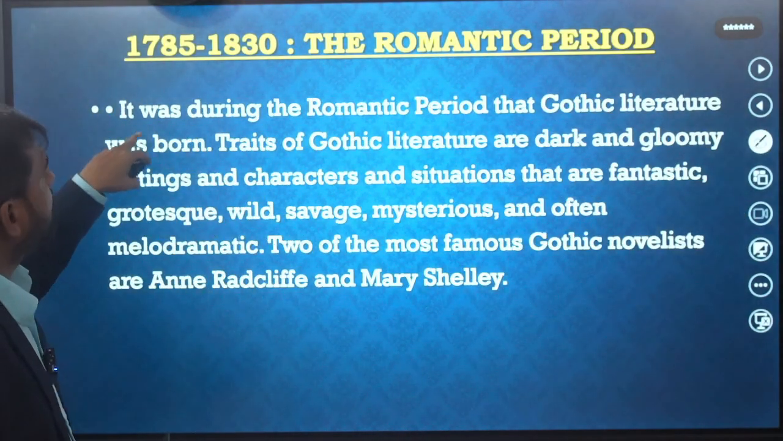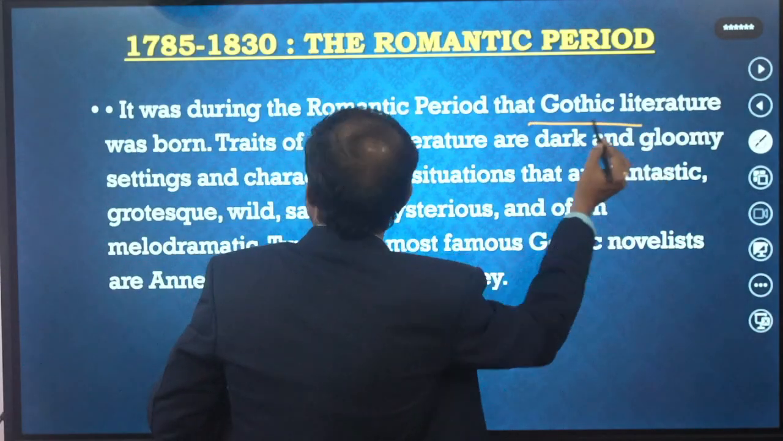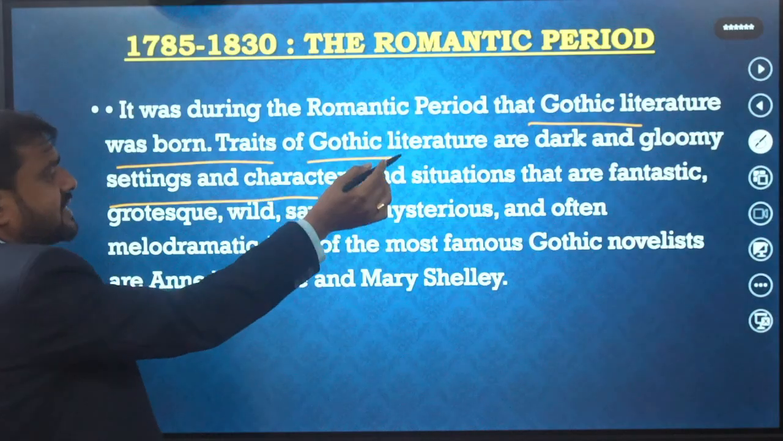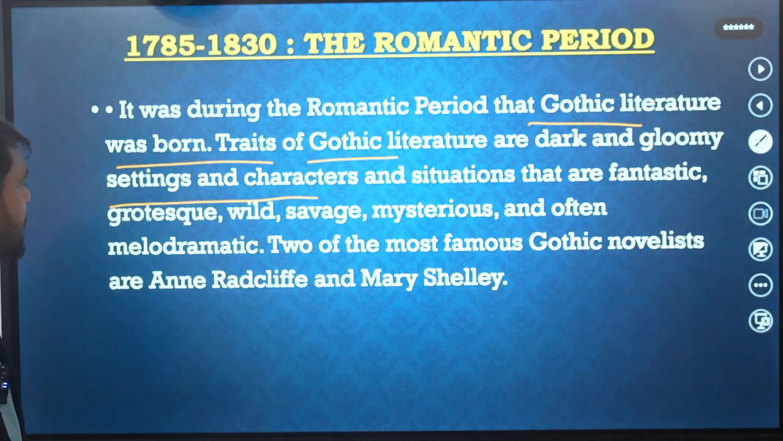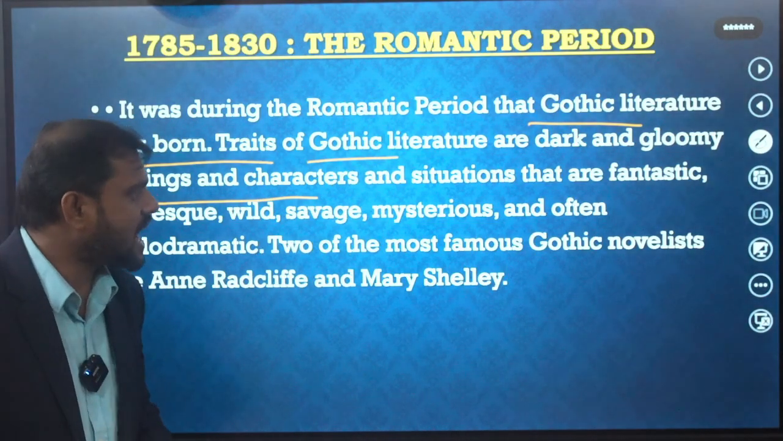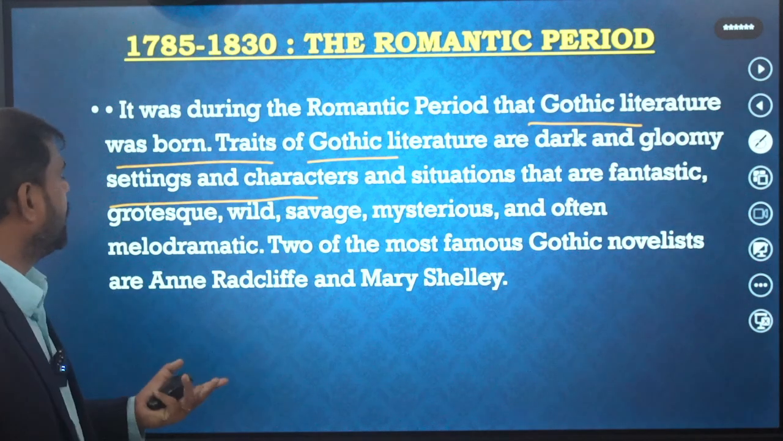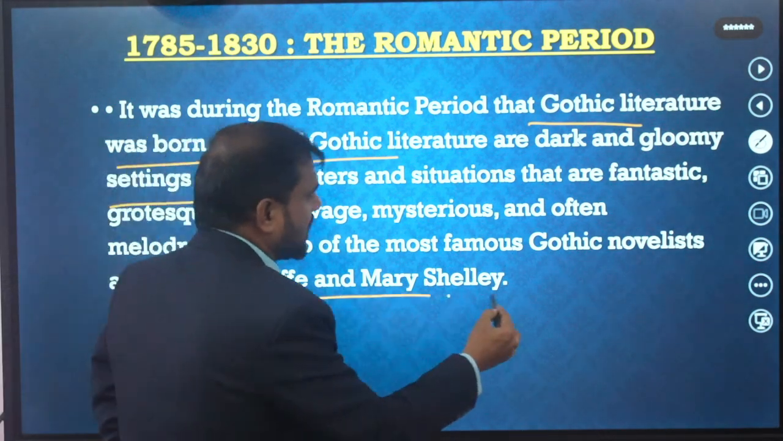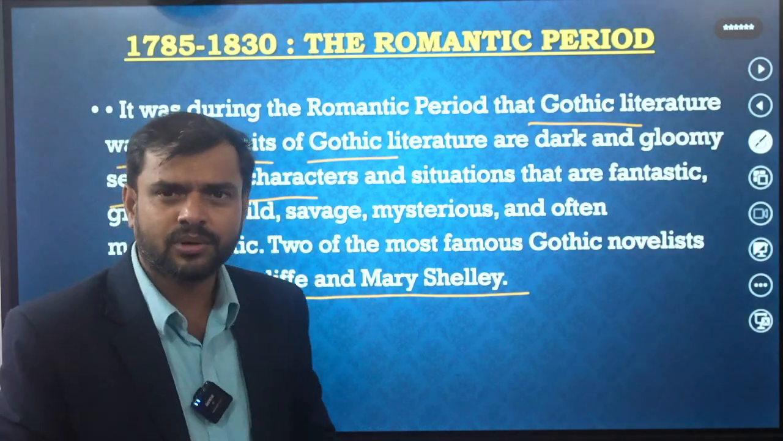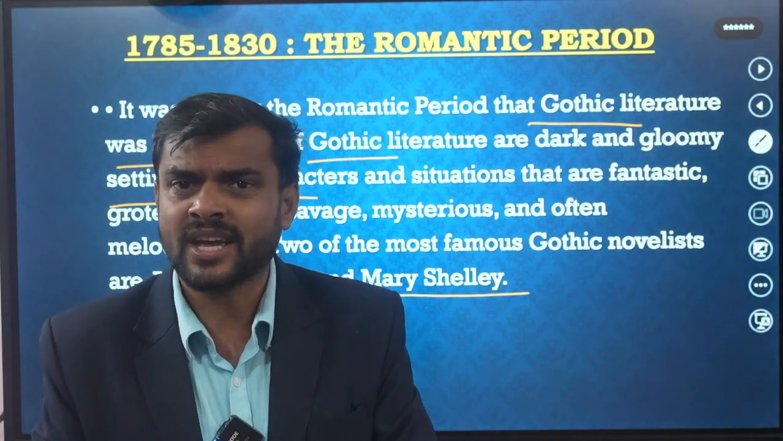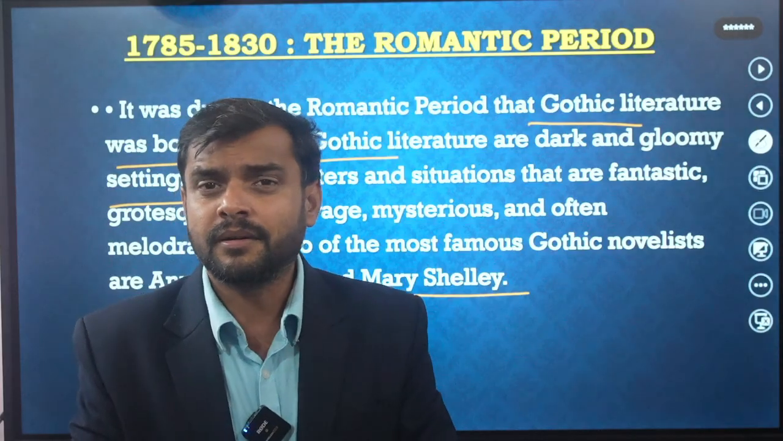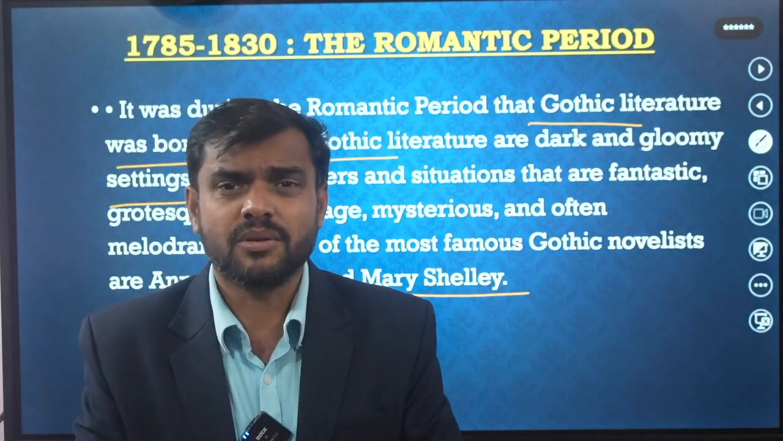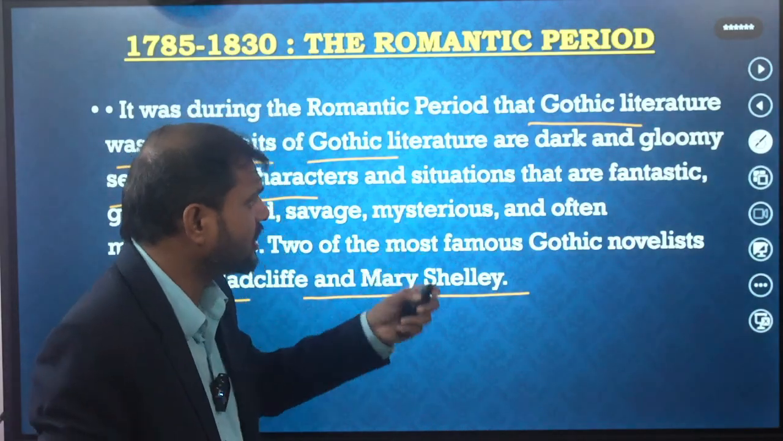But it was during the Romantic period that Gothic literature was born. Traits of Gothic literature are dark and gloomy settings, characters and situations that are fantastic, grotesque, wild, savage, mysterious, and often melodramatic. Two of the most famous Gothic novelists are Ann Radcliffe and Mary Shelley. Mary Shelley's Frankenstein is one work. This is a very wonderful work, Frankenstein. Ann Radcliffe has written wonderful works. You have to read these works, and I will explain all the ideas.